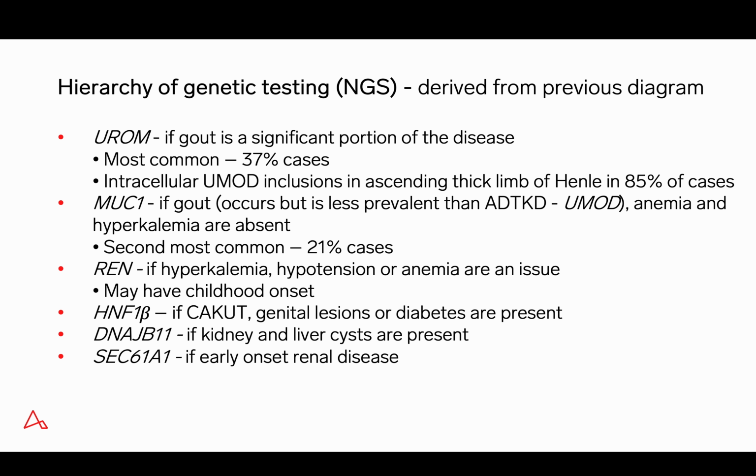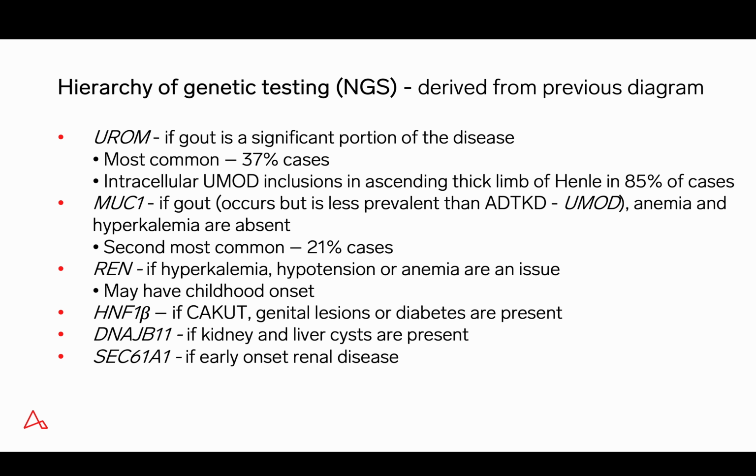Mucin-1 is the second most common cause of autosomal dominant tubulointerstitial kidney disease, so it certainly must be entertained if UMOD inclusions are not identified, and if gout, anemia, and hypokalemia are absent, which are features of the third most common entity, renin.